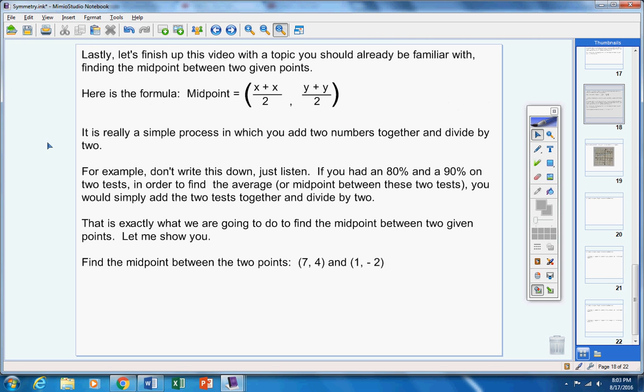Now, I'm not going to ask you to write this formula on your quiz. However, you need to know it because I'm going to give you problems on your quiz where you have to find the midpoint of 2 points. So, study all the homework problems on lesson 1.4 and also learn all the things I just told you to learn from your notes from yesterday.